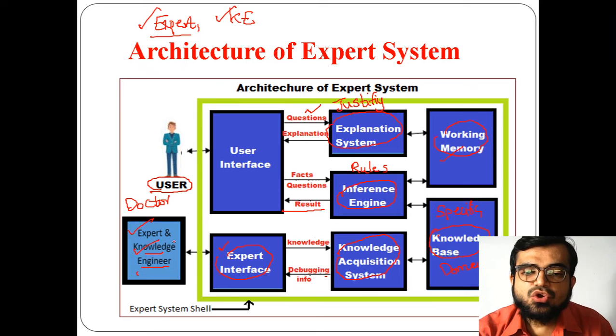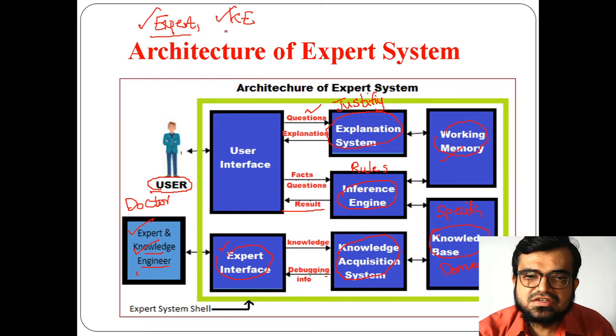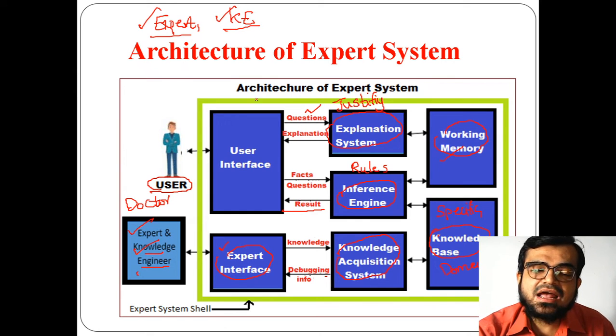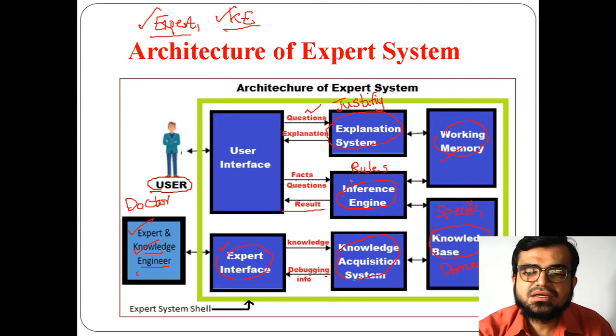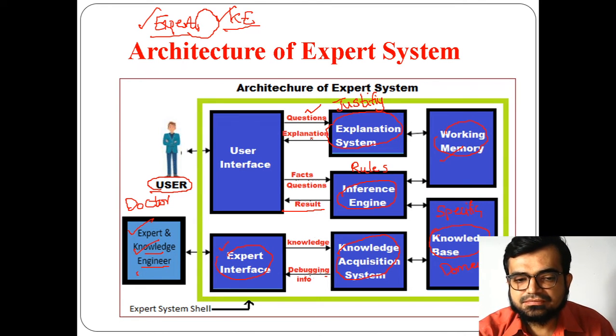The knowledge engineer. Who is going to formulate or update the knowledge base? The knowledge engineer. The knowledge engineer has a technical idea of the expert system, whereas the doctor is just an expert for the particular knowledge. So the two persons are different, but they will communicate with each other in order to develop and perform the process on the expert system.